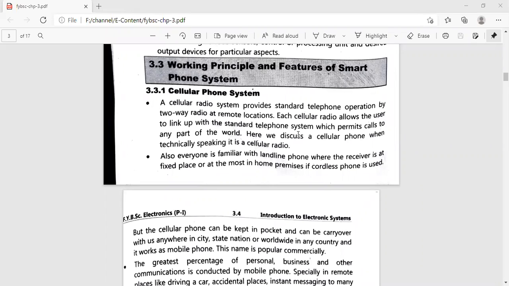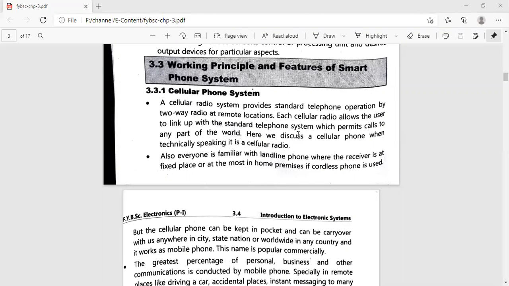Hello friends, in today's lecture we are going to discuss the working principle and the features of the smartphone system, right? So in the previous lecture we discussed the block diagram of the blocks of any electronic system. In extension to that, this is nothing but a smartphone, and we are going to see the block diagram or the blocks of the smartphone and how it works. So basically, the working principle of smartphones.